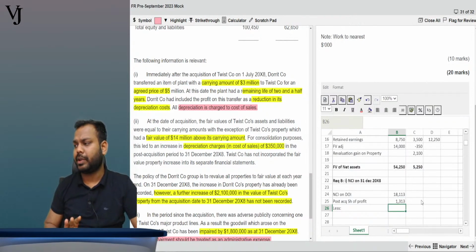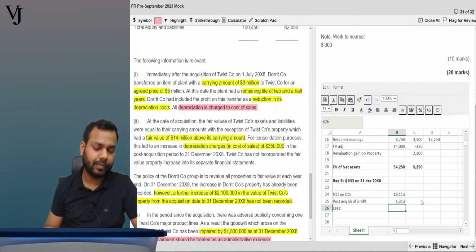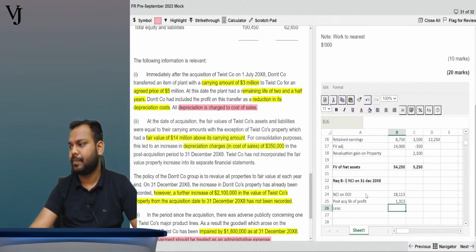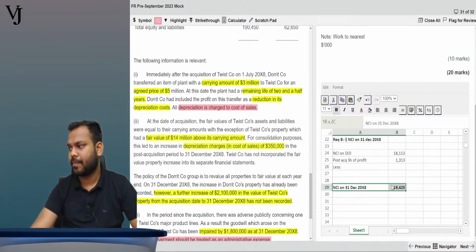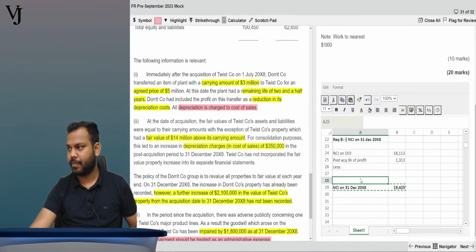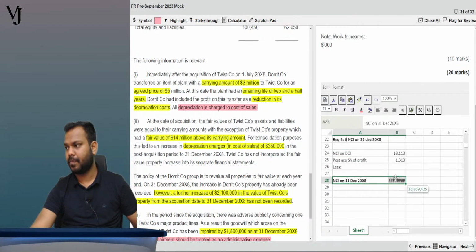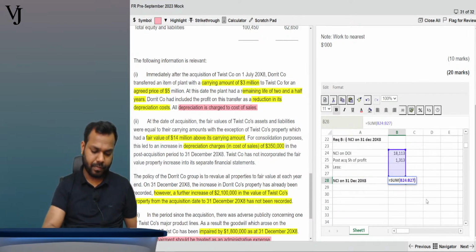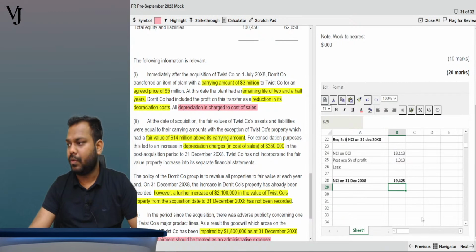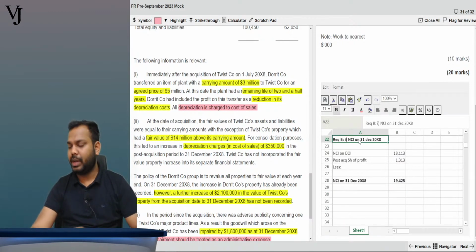Is it clear, everyone, till here? NCI is clear to everyone till here? Wonderful. Now I am moving on to the next requirement.